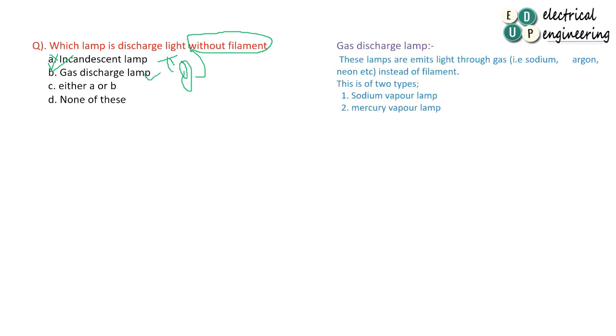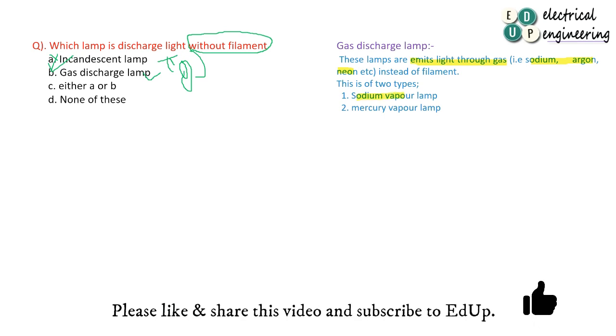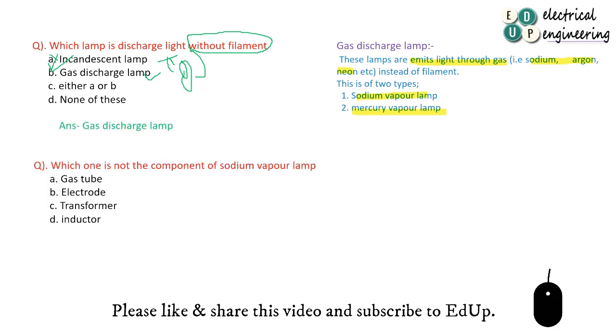Now move to the information. Gas discharge lamps emit light through gases. This is important. The light is radiated through gases like sodium, argon or neon. These three gases are useful in gas discharge lamps. There are two types: one is the sodium vapor type, another is the mercury vapor type. So the answer is gas discharge.